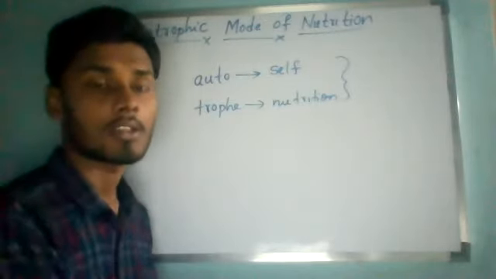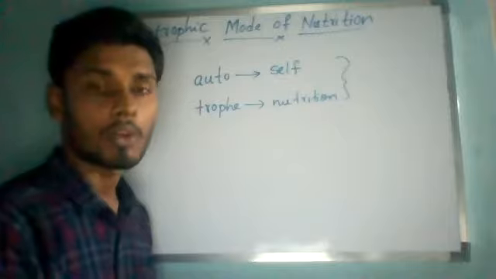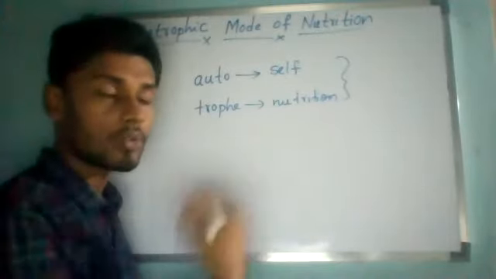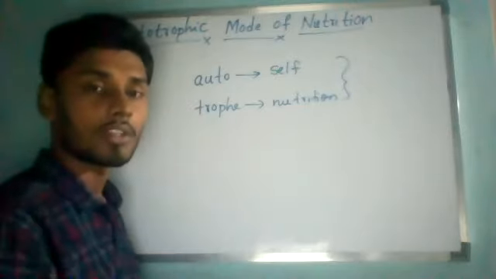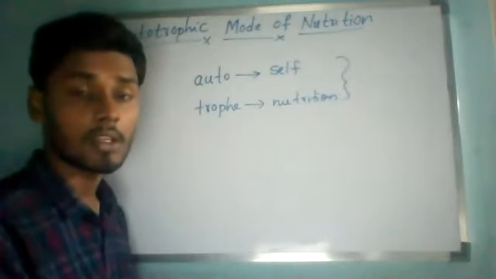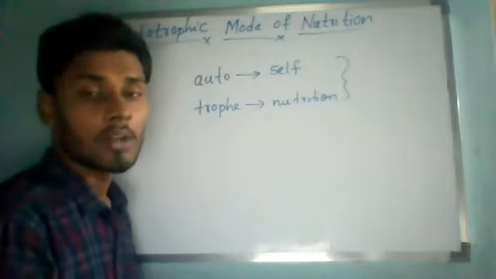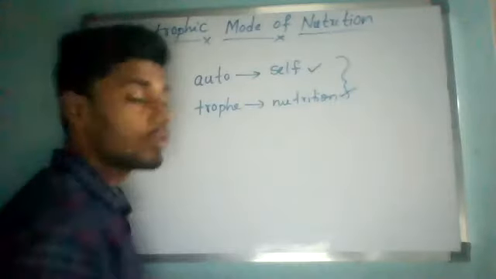Self-nutrition is called the autotrophic mode of nutrition. So those who can carry out the nutrition process by themselves. Understand? So auto means self and trophy means nutrition.